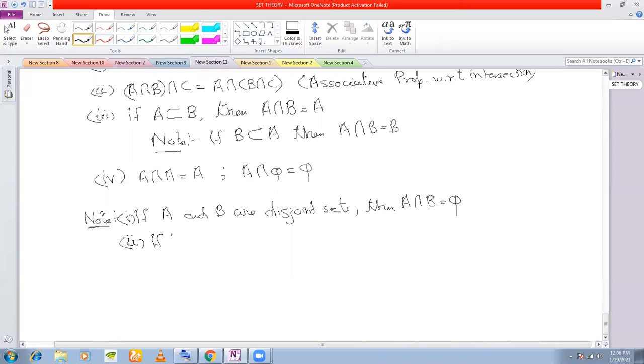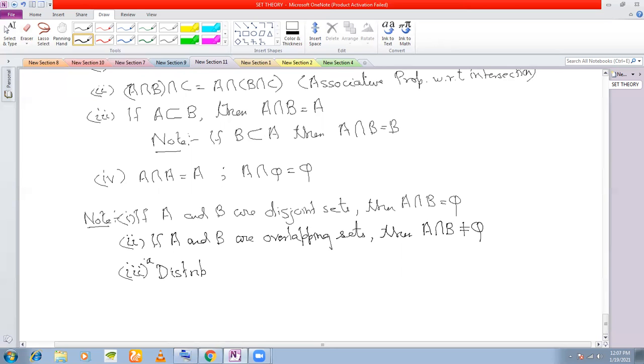If A and B are overlapping sets, then obviously they will have something in common. So therefore you can write A intersection B is not equal to a null set. And the last one is called the distributive property with respect to union, and we have the distributive property with respect to intersection. Let us call it 3A. Distributive property